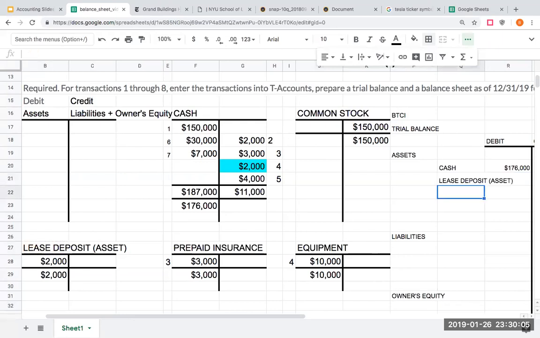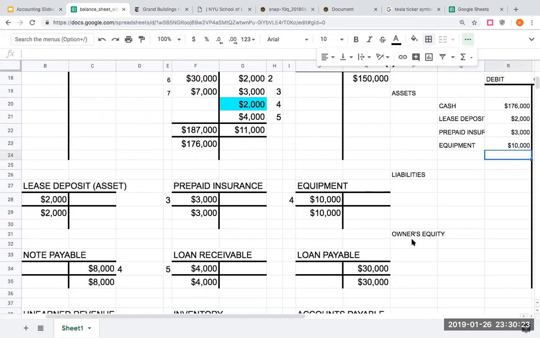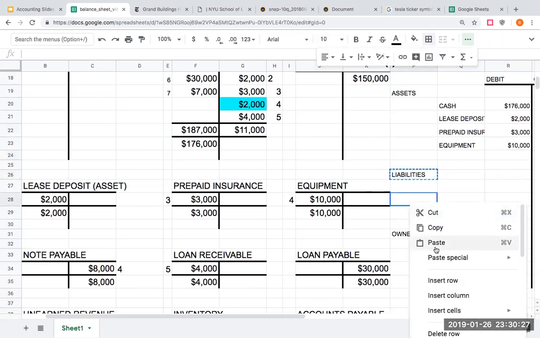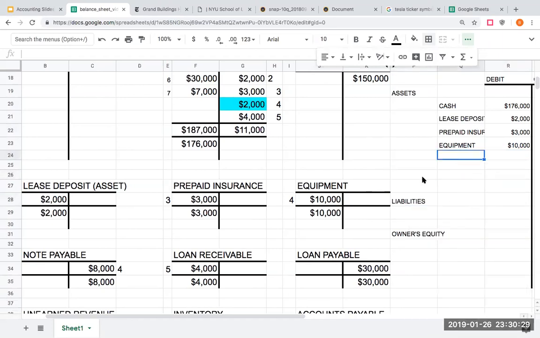I've got my lease deposit here. My lease deposit was 2,000. I have prepaid insurance, which is also an asset, of 3,000. I have equipment, which is 10,000. If you've taken accounting before, I don't really want you worrying about how we order assets in terms of liquidity.